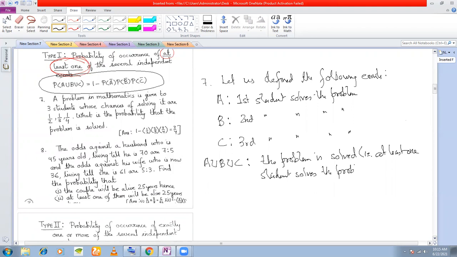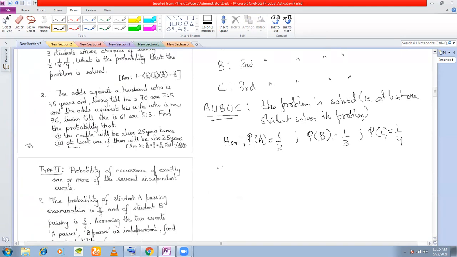At least one student solved the problem. That is the event, so we need to calculate the probability of this event. So what is the required probability? First, let us write P(A), P(B), and P(C). Here, what is P(A)? The probability that the first student solved the problem is half. The probability that the second student solved the problem is 1/3. The probability that the third student solved the problem is 1/4.